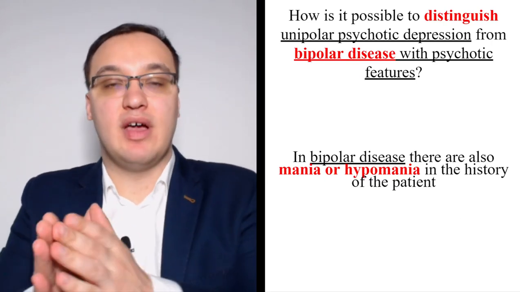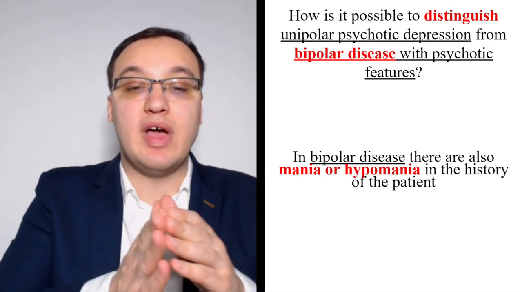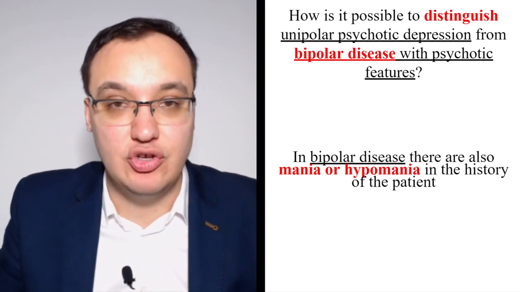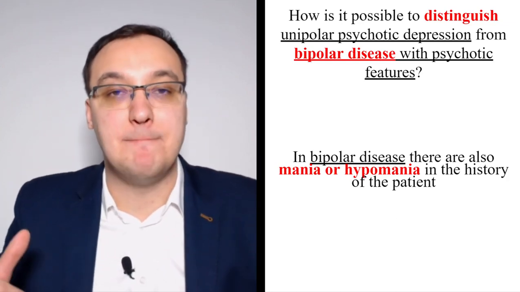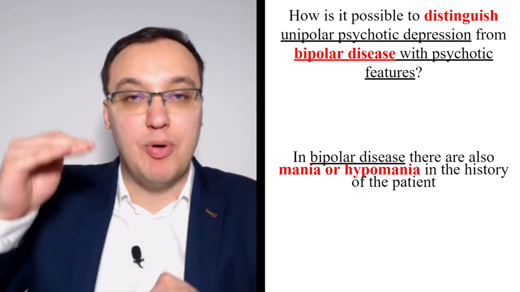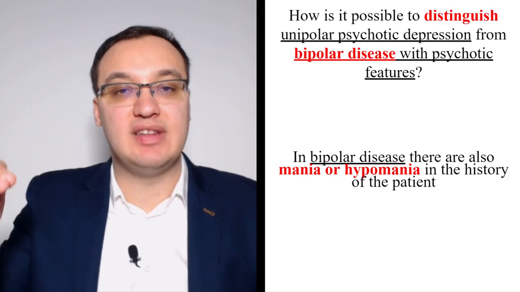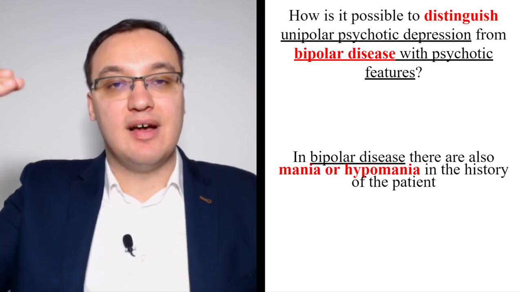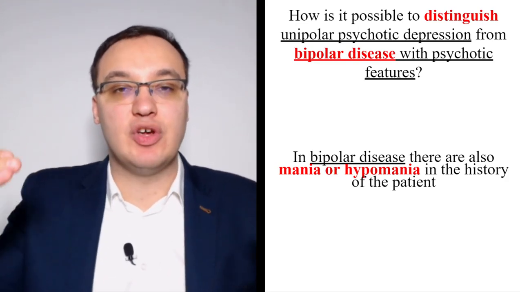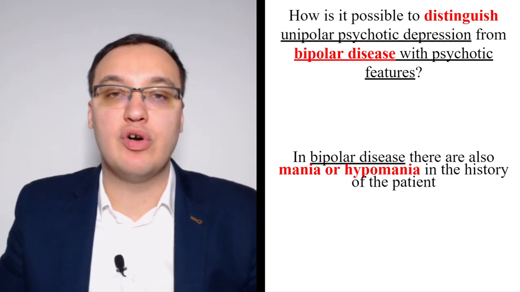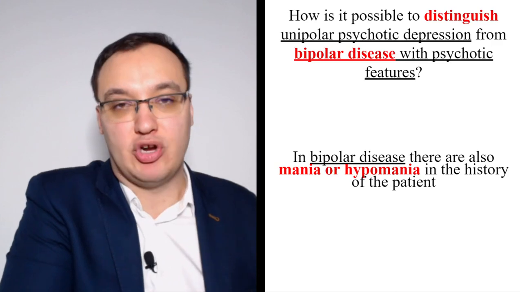So then we have bipolar disease. Here we have psychosis, but we also have mania or hypomania. Then we know it cannot be unipolar depression, because this is called bipolar depression when we have two poles. We have a pole of mania, meaning increased activity, increased feelings of the patient, so they are feeling good sometimes, manic behavior, or they have a really high depression.